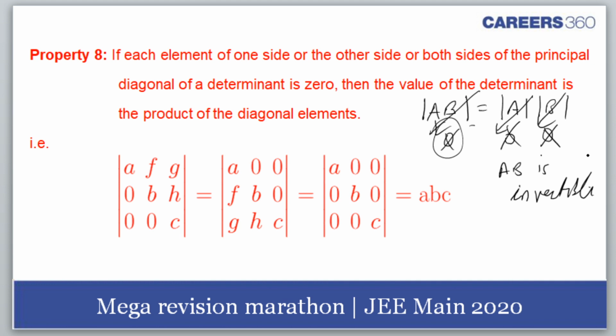Now, if each element on one side of the principal diagonal of a determinant is 0, then the value of the determinant is the product of the diagonal elements. Please look, if we want to find out the value of this determinant, then I just need to take the product of the diagonal elements. Okay, I hope I answered you, Abhimanyu.